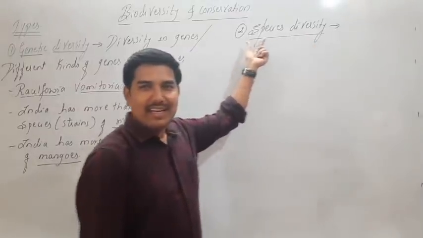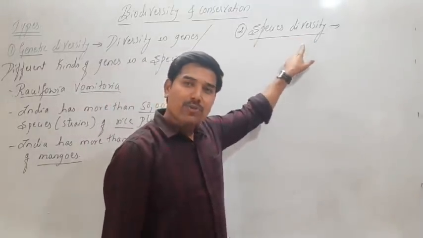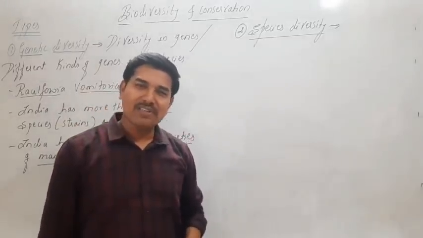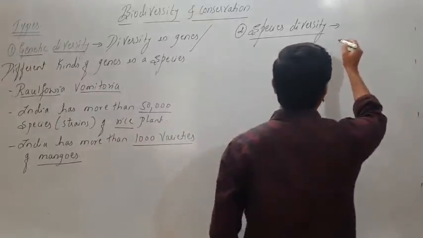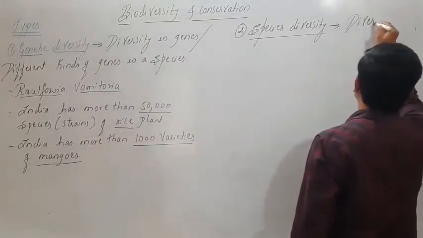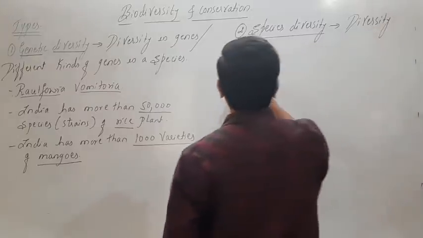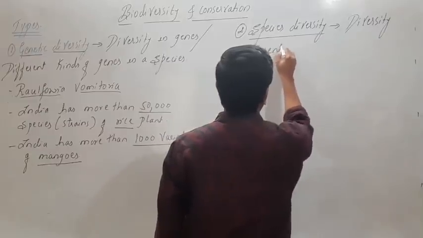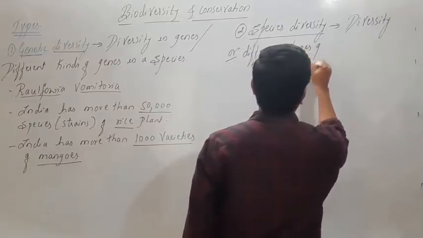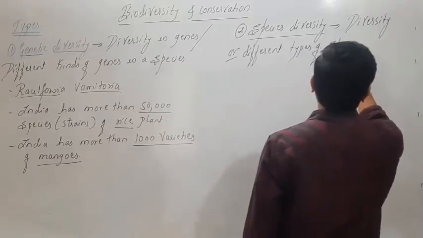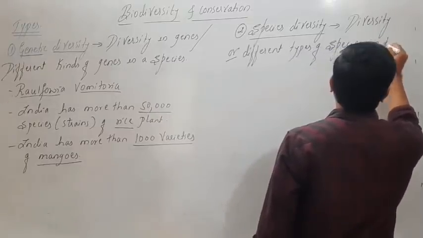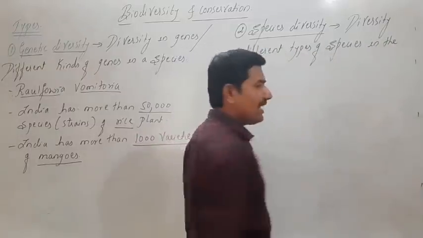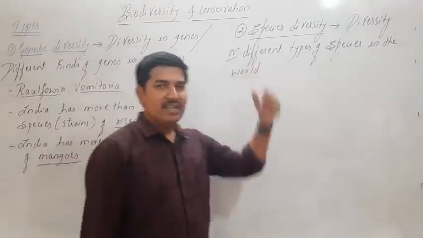Again, diversity in the species or distribution of different types of species in the world or a geographical area is said to be species diversity.